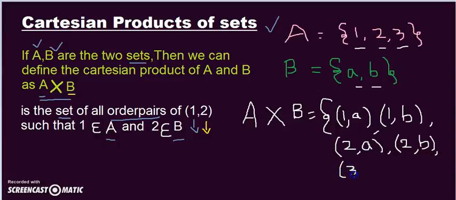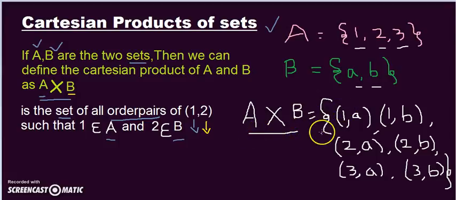Next is the third element, so (3, a) and then (3, b). This is a set of ordered pairs. Set means open and closed braces, so I have put all the ordered pairs in a set. So now my A Cartesian product B is the set of all ordered pairs such that the first element belongs to the first set and the second element always belongs to the second set. This is the Cartesian product of A and B.